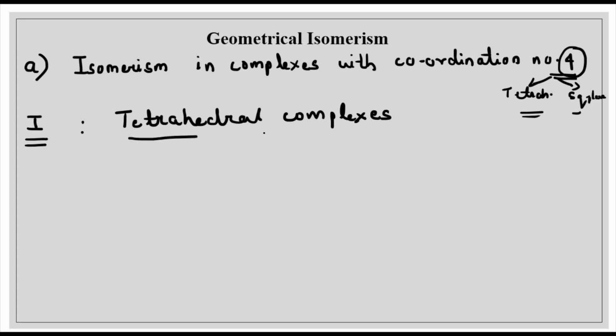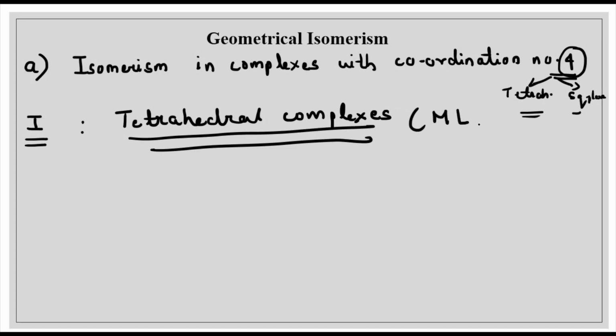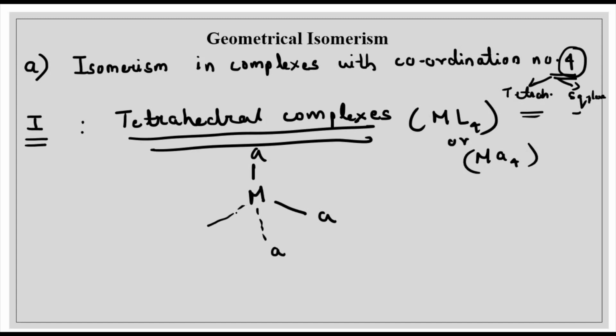So let us first consider the case of tetrahedral complexes. How can we represent it? We can write it as Ma4. Let the metal atom be like this, and here we are taking a complex where the ligand is this type. You can see there is an angle of 109 degrees. If we flip between these two atoms, if we change this ligand to here, what will happen? The angle will be the same.